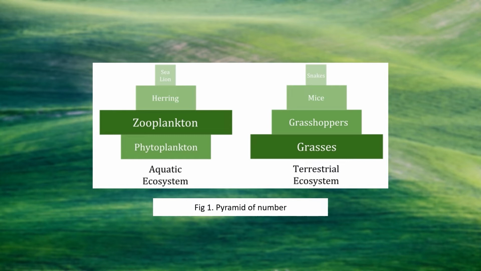In the terrestrial ecosystem, you can see the grasses are at the first trophic level, then you have the grasshoppers, the mice, and then the highest level. So this graph represents the pyramid of number in an aquatic ecosystem and a terrestrial ecosystem.